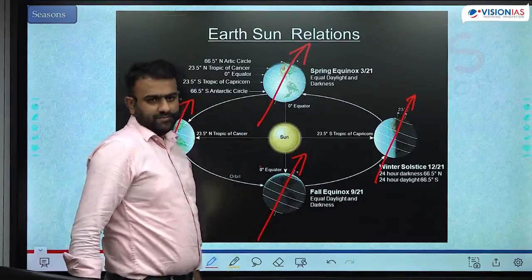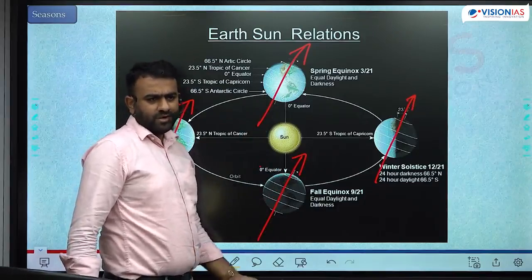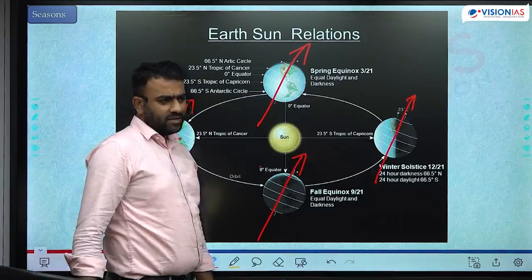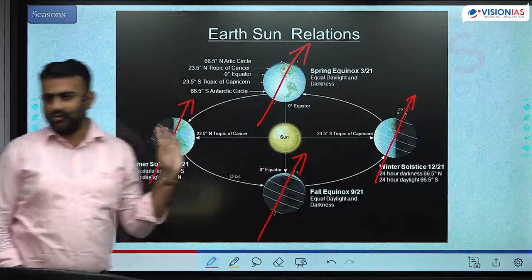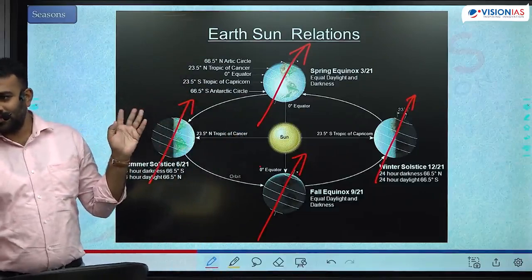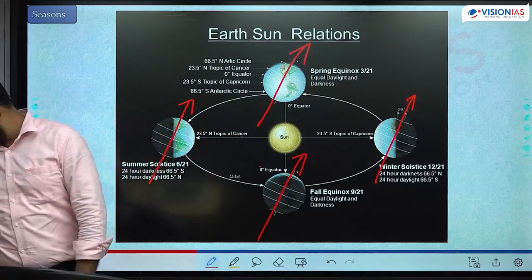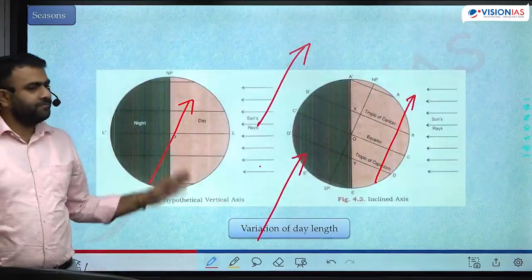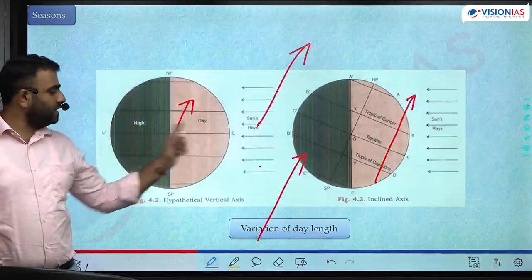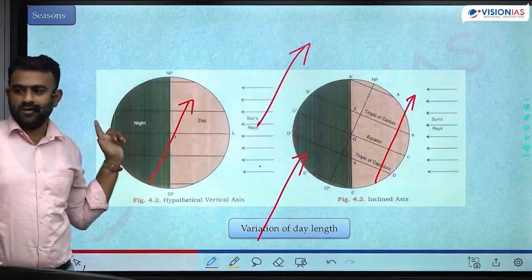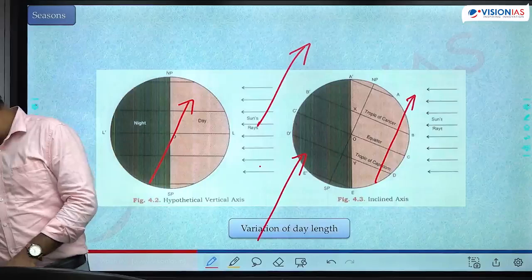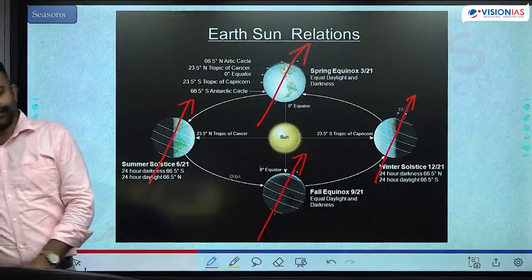How is it possible? How can we have equal length of day and night in every latitude? For that, I showed you that there was no tilt. जब tilt नहीं हुआ था तभी तो equal length of day and night था ना. So in this, remember this? When there was no tilt, everywhere the length of the day is equal to length of the night. But यहाँ पर बोल रहा हूँ मैं तो ये equinox है. How is it possible?